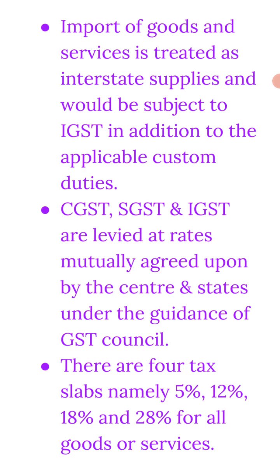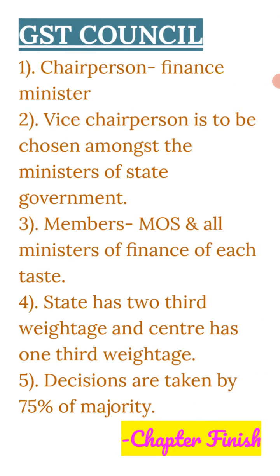Now the last feature of GST, there are 4 tax slabs, namely यहाँ पे अगर हम लोग बात करें GST में, तो यहाँ पे 4 tax slabs हैं. First is 5%, thereafter 12%, 18% and 28% for the goods and services. And there are some certain goods that are exempted from the GST that come under the category of the 0% taxation. Basically the essentials of life comes under the category of the 0% GST.